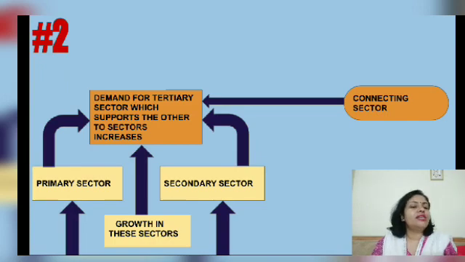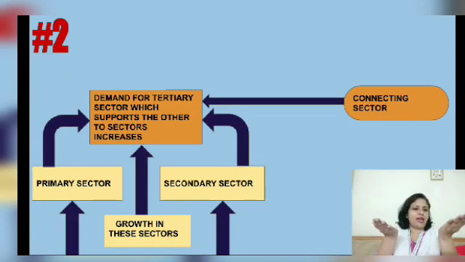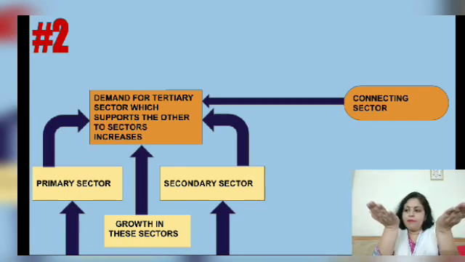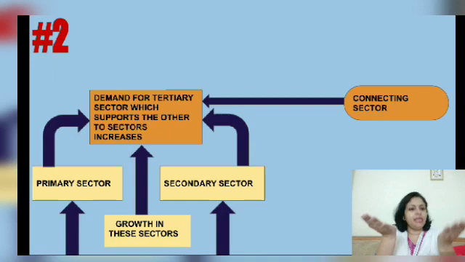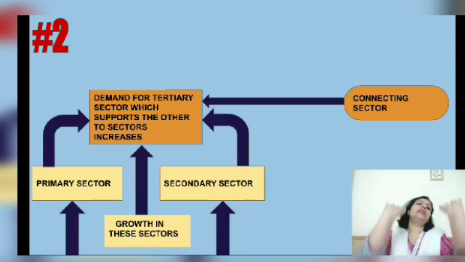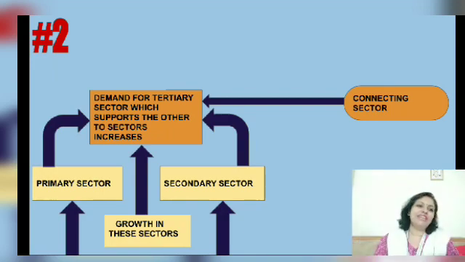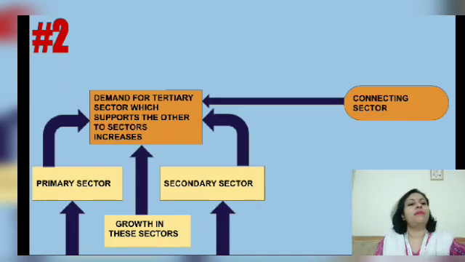Demand for the tertiary sector increased. The primary and the secondary are dependent on the tertiary sector. Because these two are connected by the tertiary sector, it went up.